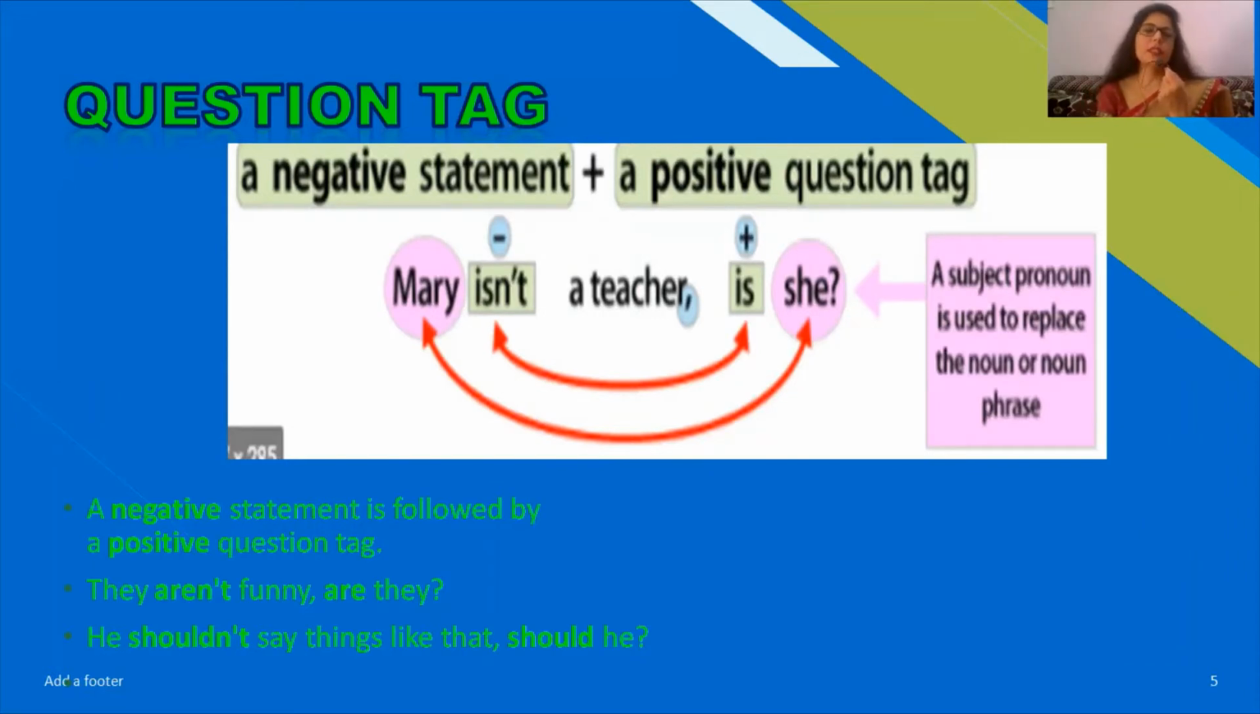Now after that we'll look at a negative statement plus a positive question tag. You'll see, Mary isn't a teacher, is she? So a subject pronoun is used to replace the noun or noun phrase. In the negative statement, we may see that a positive question tag follows. They aren't funny, are they? He should not say things like that, should he? Because here should not has come, we have used should, and after that the pronoun he.